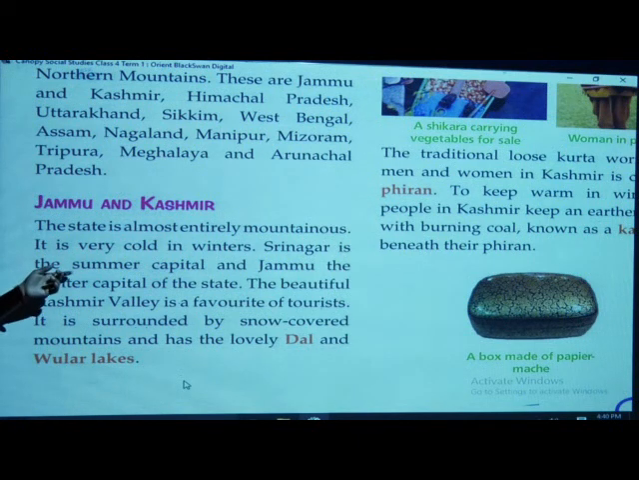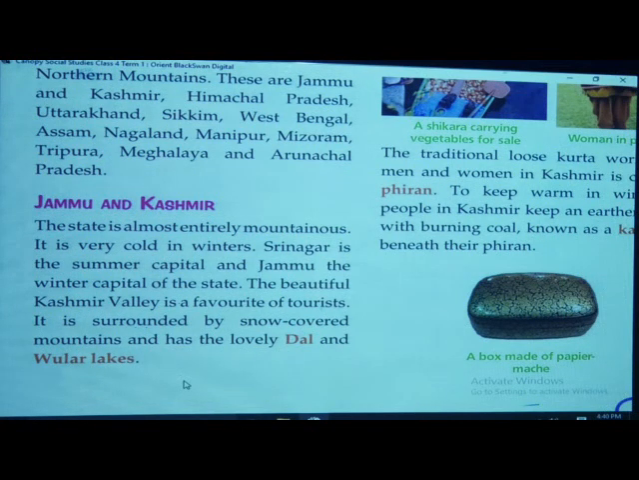Srinagar is the summer capital. Okay, Jammu and Kashmir are there, correct? So when the summer season comes, the capital will be Srinagar. And when winter comes, Jammu is the winter capital of this state. The beautiful Kashmir Valley is a favorite of tourists. Yes, I too like it. Even if I get a chance, I will definitely go to see all those beautiful valleys, mountains, snow, isn't it?